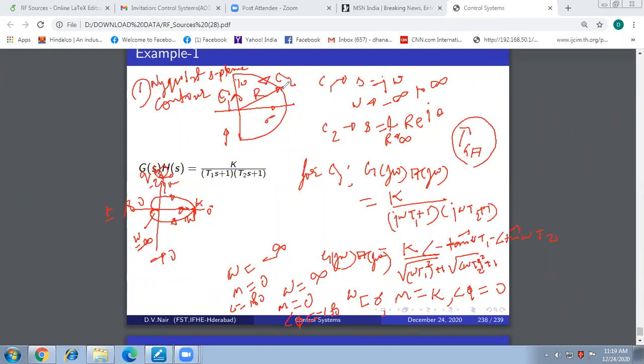Now what happens to the contour, the arc C2? How is arc C2 mapped in the GH plane? This is the mapping of C1 in the GH plane. How is C2 mapped? For C2 you substitute this in G(s)H(s). When you substitute s equal to this in G(s)H(s), what do you get? You get K upon T1, then limit R tending to infinity, R e to the power j theta plus 1. Similarly,